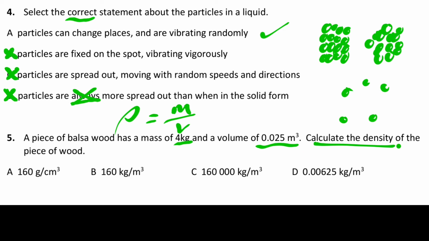Just before you do anything, check that they're in sensible units. Kilograms and meters cubed, and just go ahead and plug that into the equation. Straightforward calculation for just 1 mark here. The answer is 160. Now, is it 160 grams per centimeter cubed or 160 kilograms per meter cubed? Look back at the units you've used, and you can see clearly that it's going to be B, 160 kilograms per meter cubed.